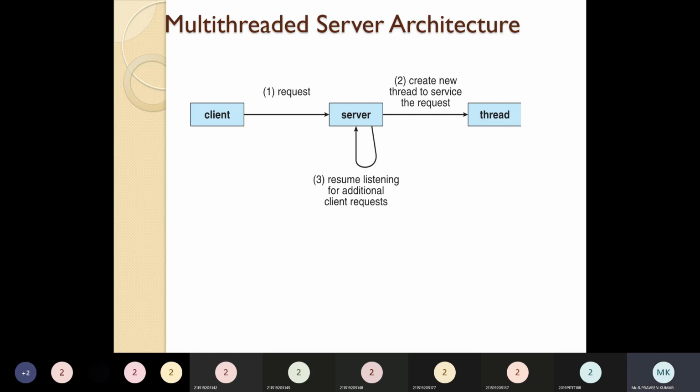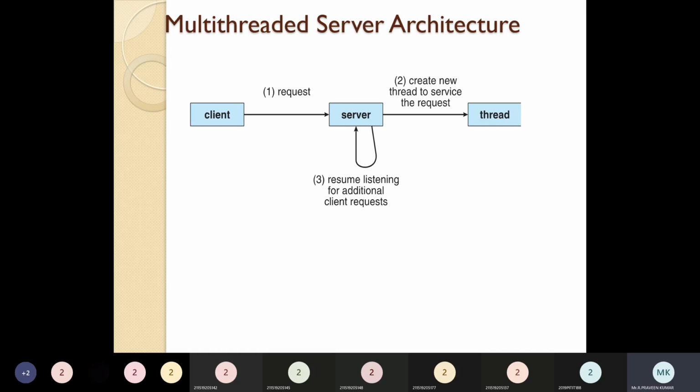The client first initially sends a request to the server. That means whatever things we need to fetch from the server, that request will be sent to the server, which creates a server thread. Threads will be of different types, which we can see later. What are the requests we give to the server? We can fetch data, we can view some data, and we can read and write. Based on our task, it will create a new thread to provide the service to that request given by the client.